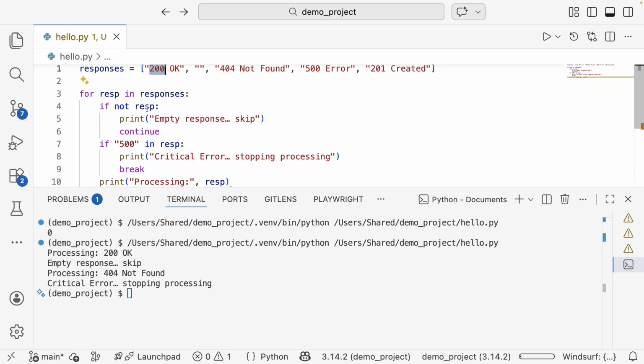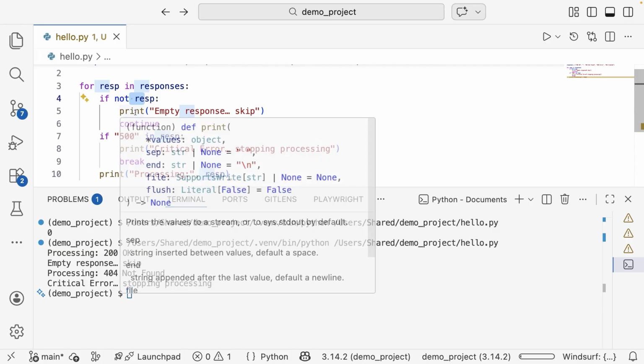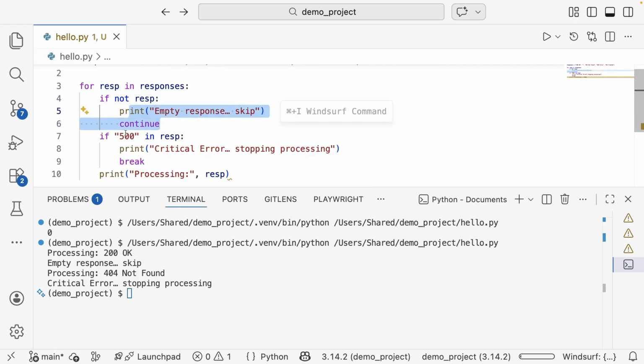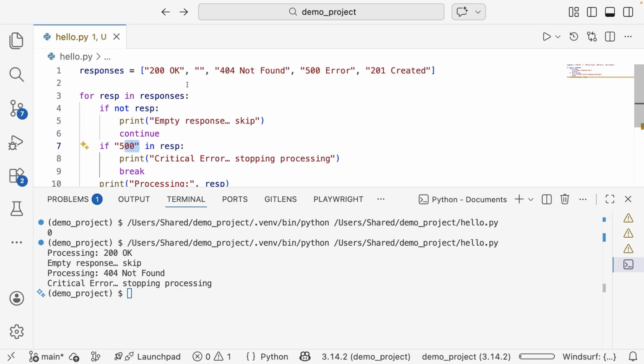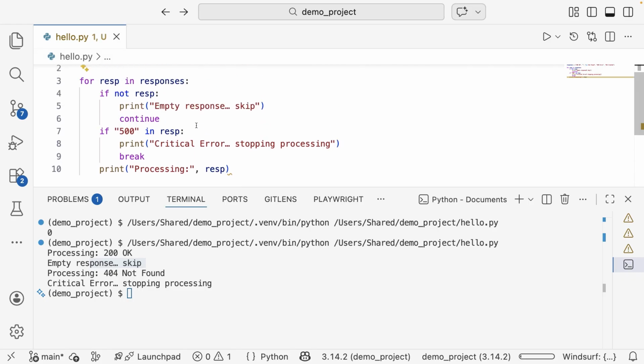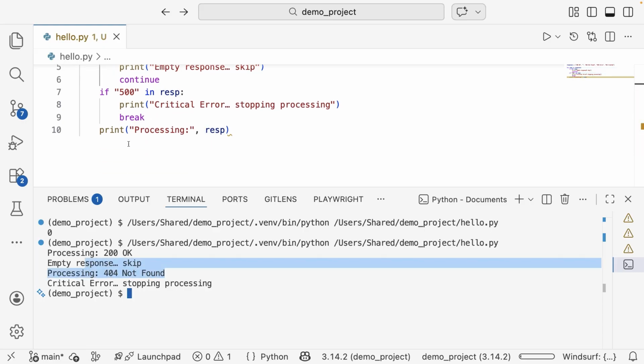When I run this program, whenever the response is 200 OK, which is not empty and not a 500, it prints 200 here. The next one is an empty response, so it's going to skip and just print "empty response". Then when it gets to the 404, none of these conditions match, they are all false, so it's going to say "processing".